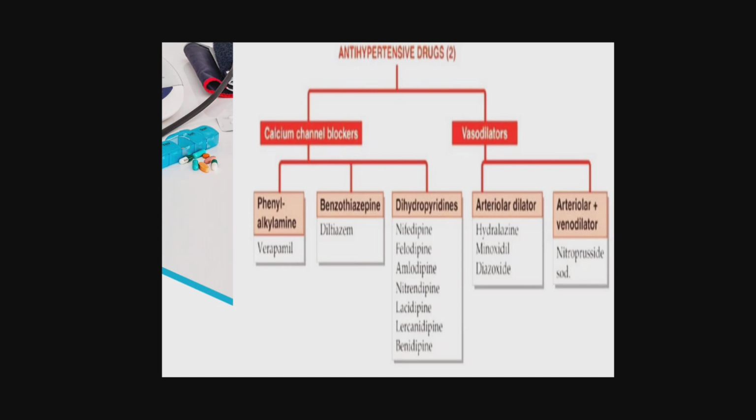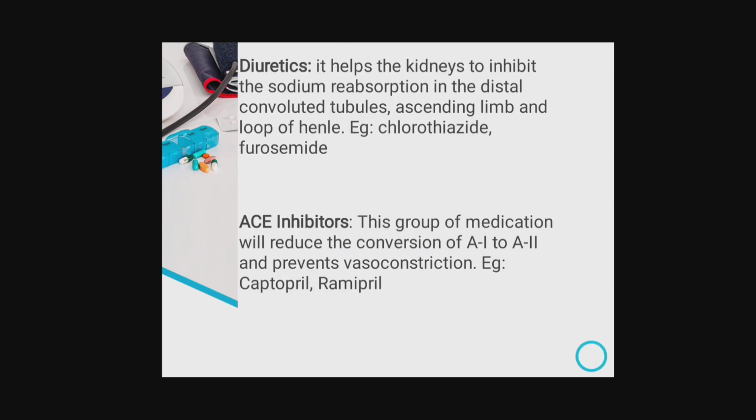Then the next class is vasodilators. Here we have arteriolar dilators and arterial plus venodilators. So arteriolar dilators include hydralazine and minoxidil, and arterial plus venodilators include sodium nitroprusside. So coming to the MOA, that is mechanism of action. Diuretics help the kidney by inhibiting sodium reabsorption in the distal convoluted tubule (DCT), ascending limb, and loop of Henle.